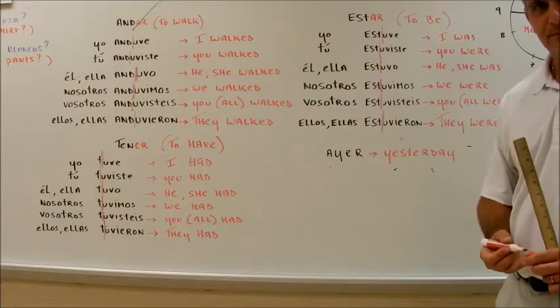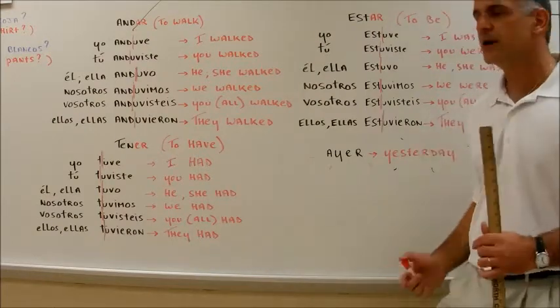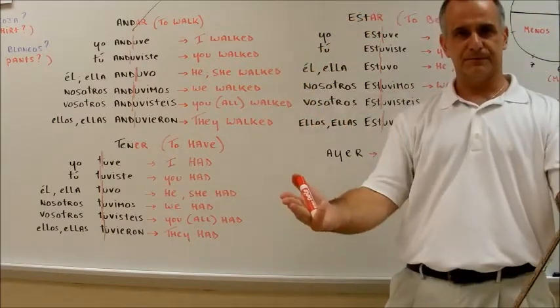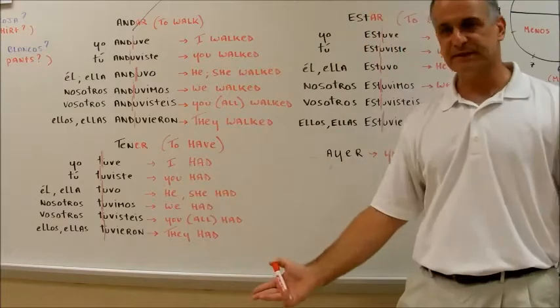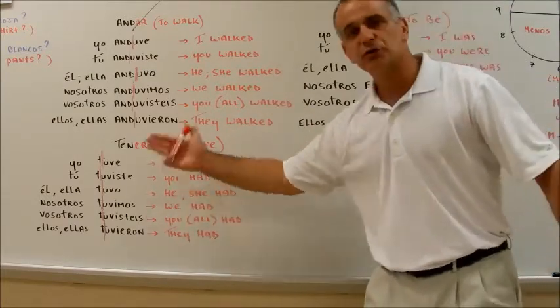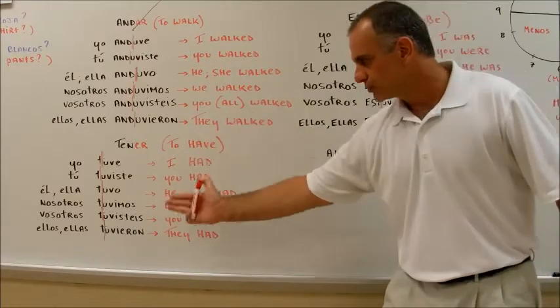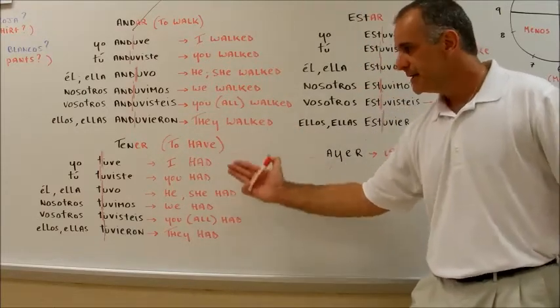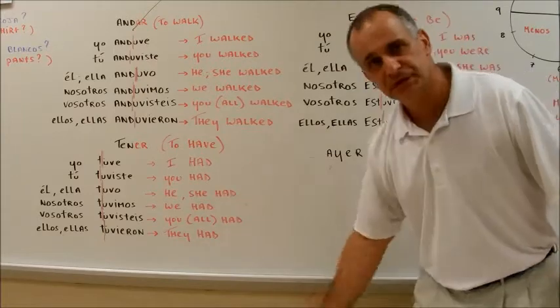Tener means to have. So let's conjugate tener together, come on. Yo tuve, tú tuviste, ella tuvo, nosotros tuvimos, vosotros tuvisteis, ellos, ellas tuvieron.